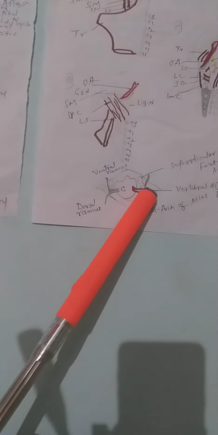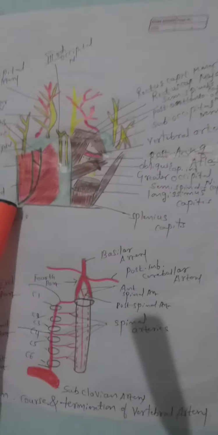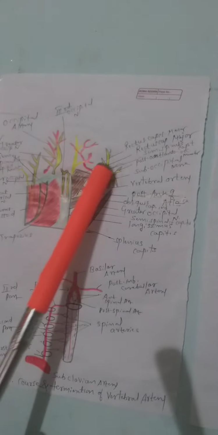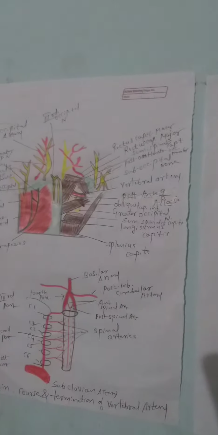Here the dorsal ramus gives the branch near the vertebral artery. The vertebral artery gives the branch here. The dorsal ramus is here, and the third part of the vertebral artery. You can see the borders here, rectus capitis major and minor muscles, and the vertebral artery.